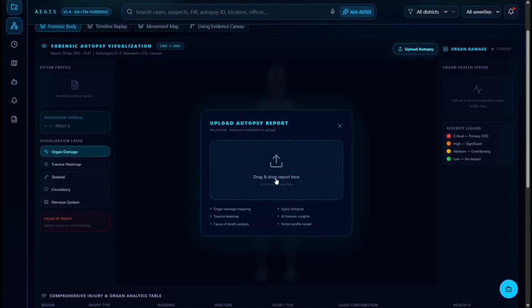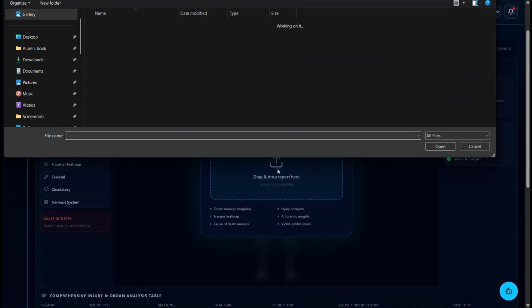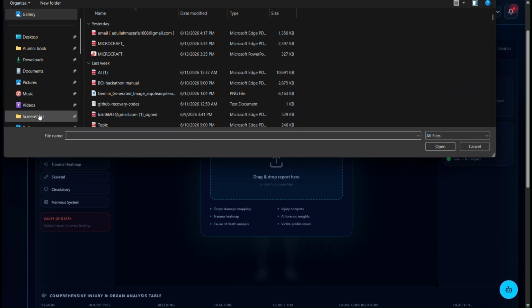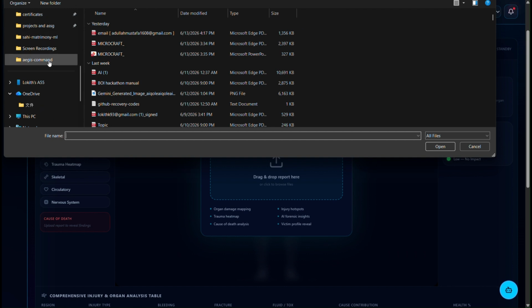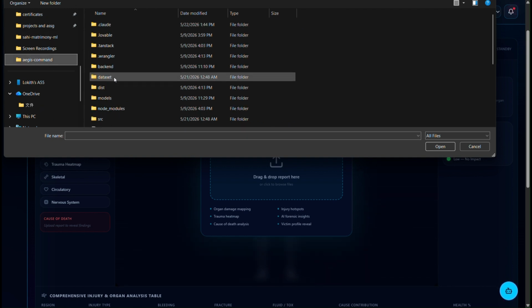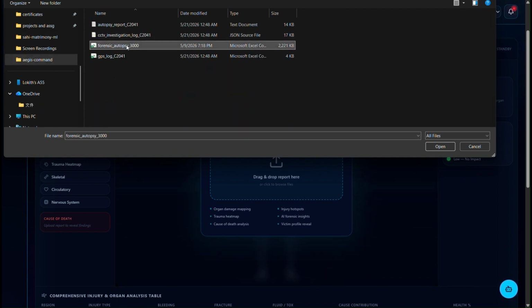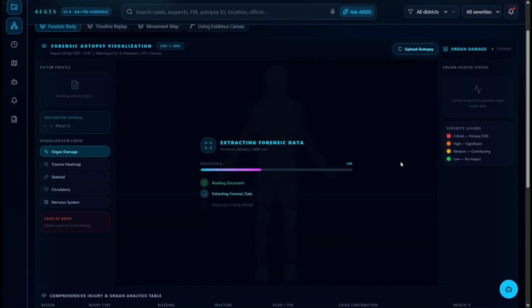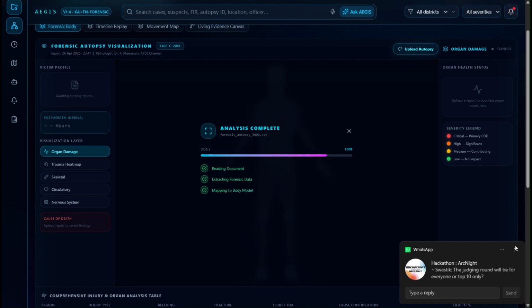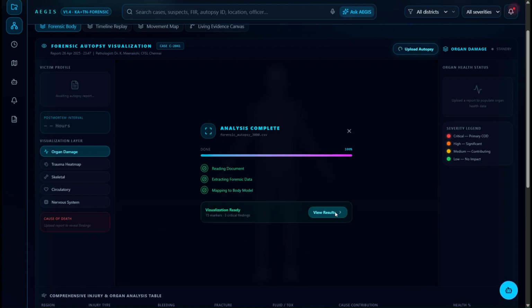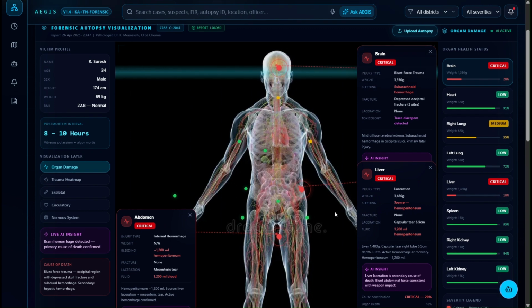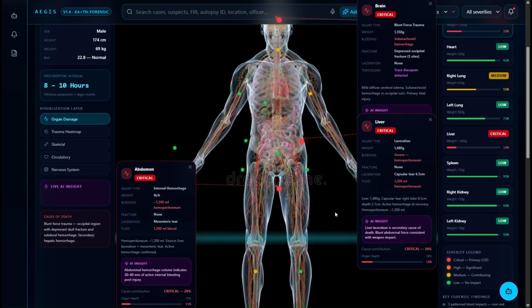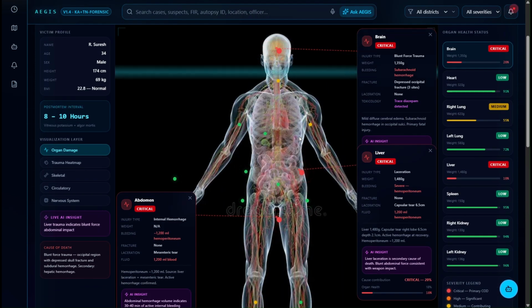So let's say I want to create a new case. I would go to the investigation graph. Here I'll have to first upload the autopsy report. The autopsy report uses NLP to identify each entity mentioned in the document and map it to a corresponding human figure. We could also see how much damage has occurred in each portion, and the estimated time before which he had died.